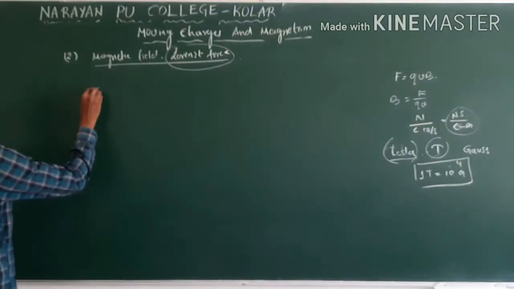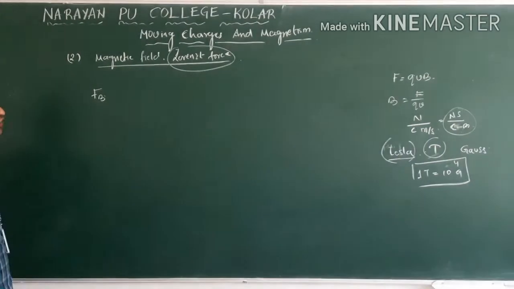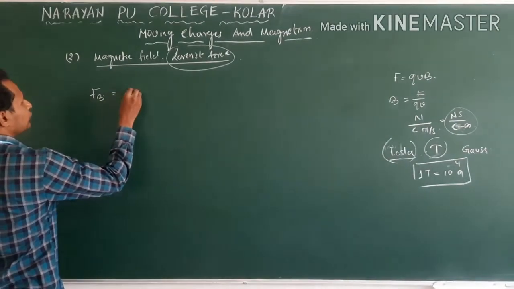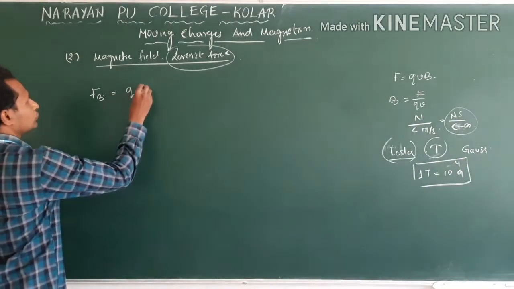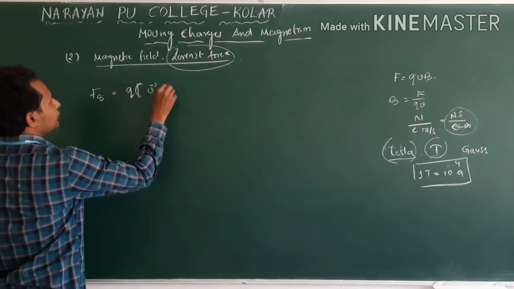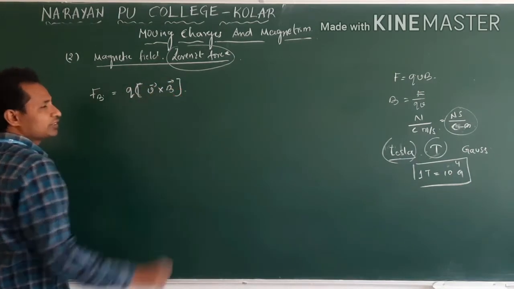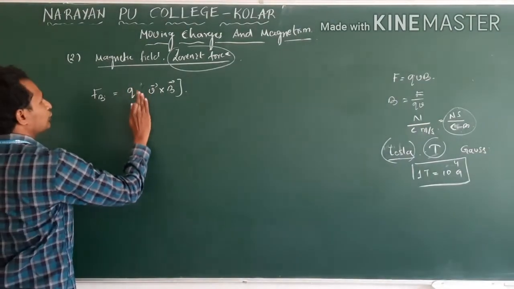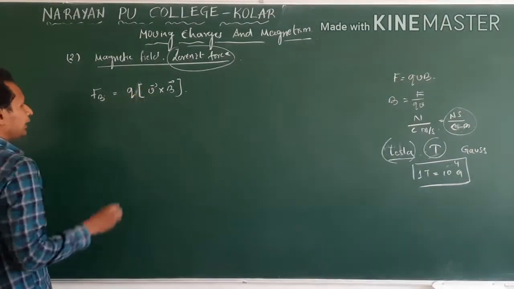So first, the force due to the magnetic field, which we have already seen, is charge into v cross B. This is the magnetic force. And electric force.